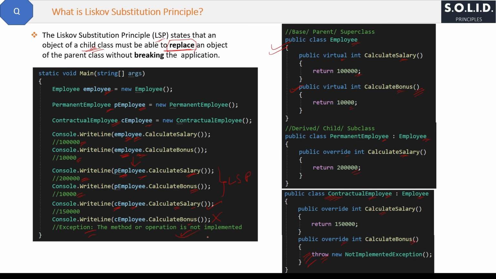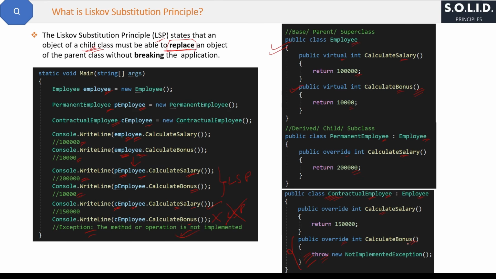So here object of the child class is not able to replace the object of the parent class because the application breaks, and therefore for this particular example where employee is the base class and contractual employee is the child class, we are not following LSP. Now might be you will say the error is expected, right? Because yes, we are throwing the error inside the calculate bonus method of the contractual employee class here. Yes, this is expected. But we were forced to throw the error here.